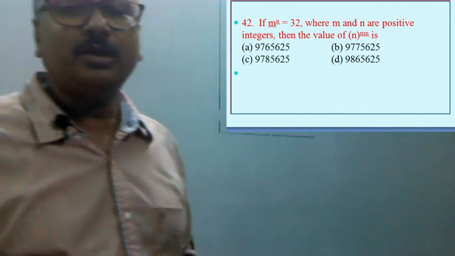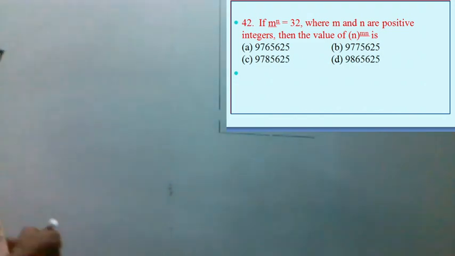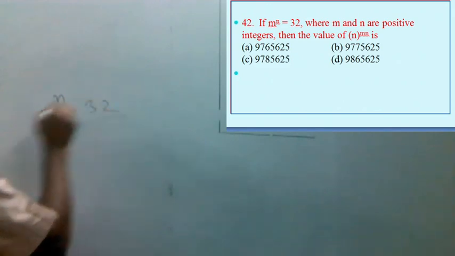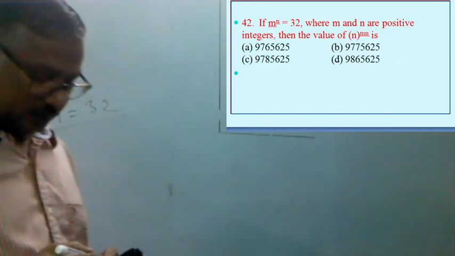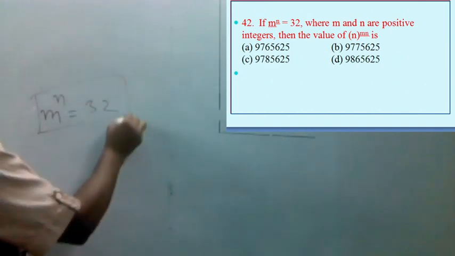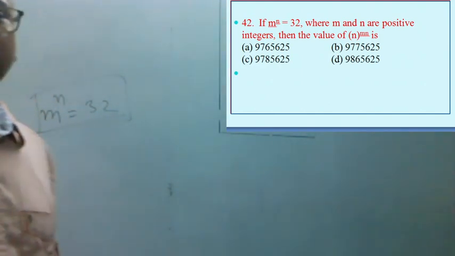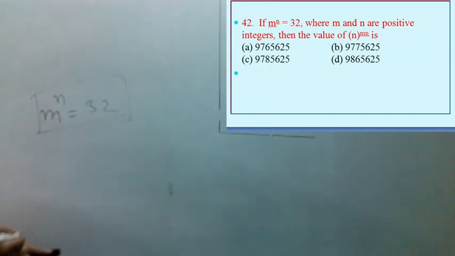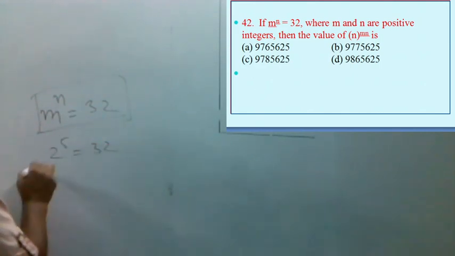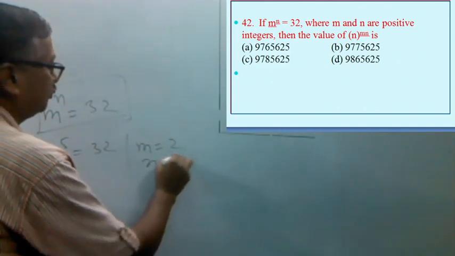Next question is, if m to the power n equal to 32. So now here it is given m to the power n equal to 32. In this situation we cannot find the values of m and n by solving, but by just arranging, if we write 2 to the power 5 equal to 32, that is m equal to 2 and n equal to 5.